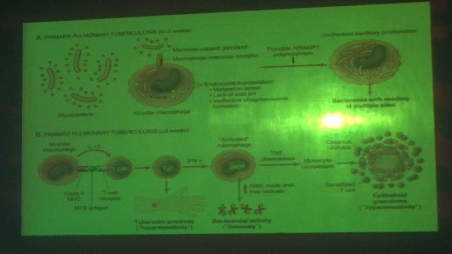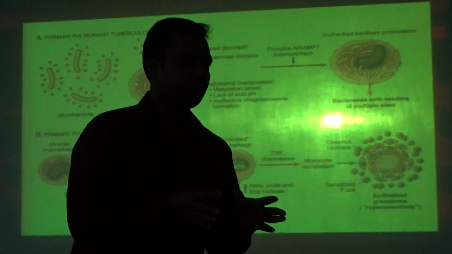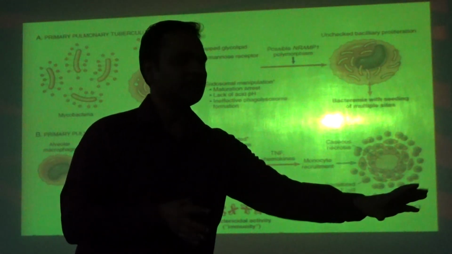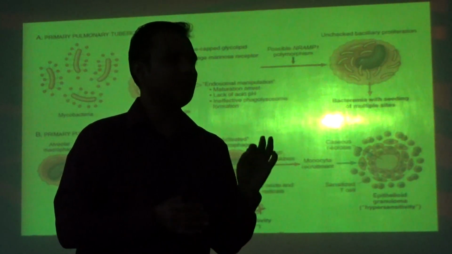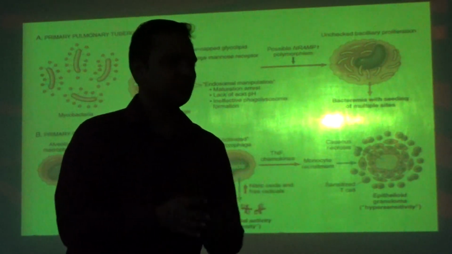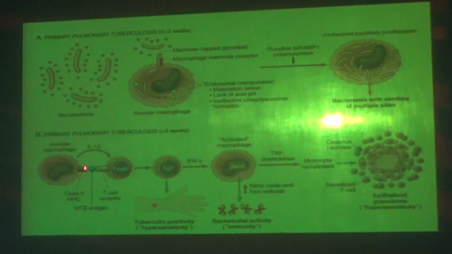The macrophage gets activated, and then this activated macrophage is transformed into a specialized cell called an epithelioid cell. This epithelioid cell is a classical feature you will see in tuberculosis. How does it present? It presents like a bathroom slipper. In the macrophage you see a kidney-shaped nucleus with cytoplasm. The whole thing will transform into a slipper-like shape. That is one of the features you will see microscopically.